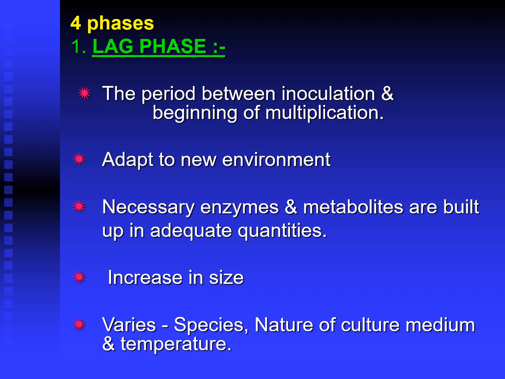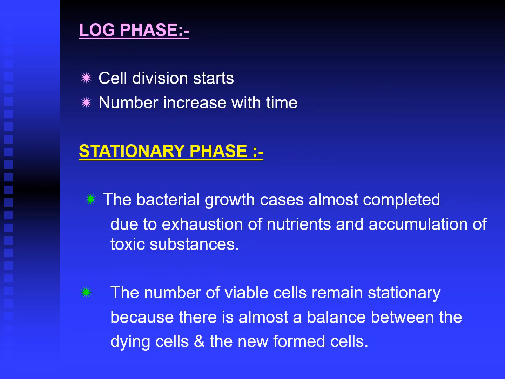In this phase, the bacteria adapt to a new environment and this phase mainly requires enzymes. Bacteria produce necessary enzymes and metabolites are built up in adequate quantities. Here bacteria increase in size, which varies with species, nature of the culture medium and temperature. Log phase: here the cell division starts and numbers increase with time.